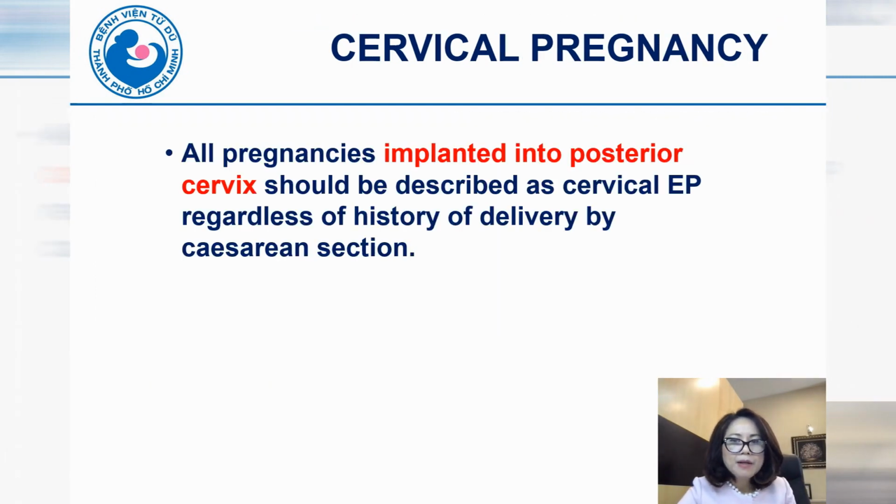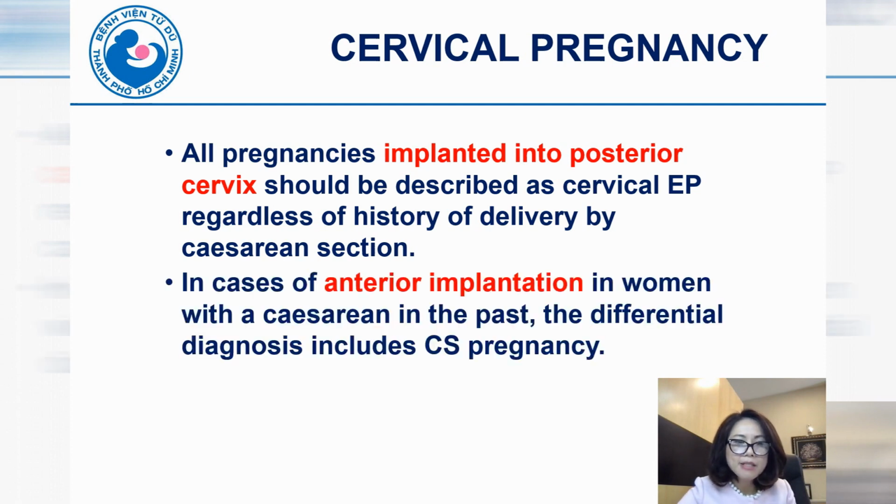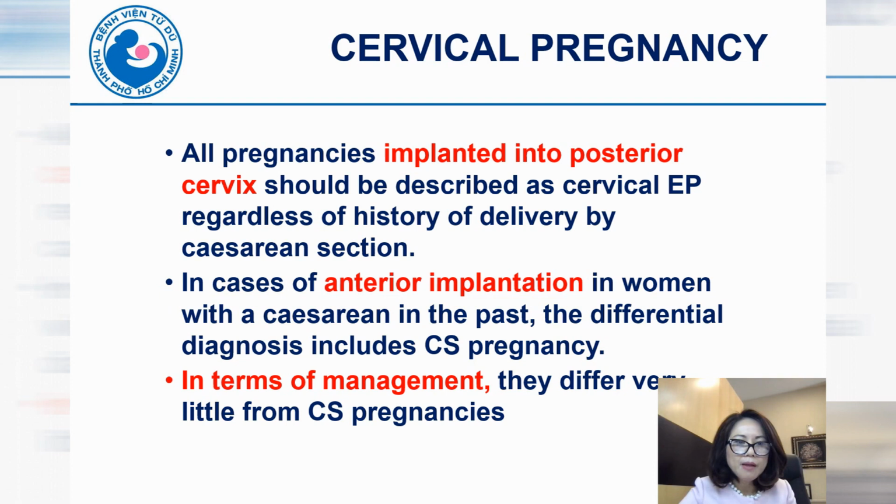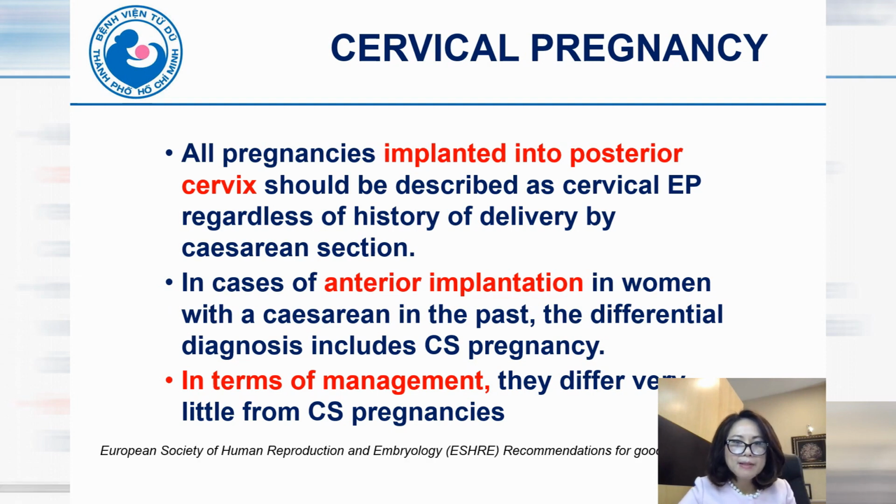However, as recommended, all pregnancies implanted into the posterior cervix should be described as cervical ectopic pregnancy regardless of history of delivery by cesarean section. And in case of anterior implantation in women with a cesarean scar in the past, the differential diagnosis includes cesarean scar pregnancy. However, in terms of management, they differ very little.